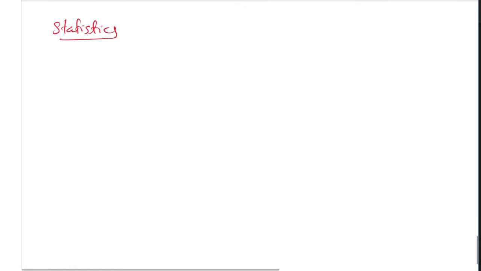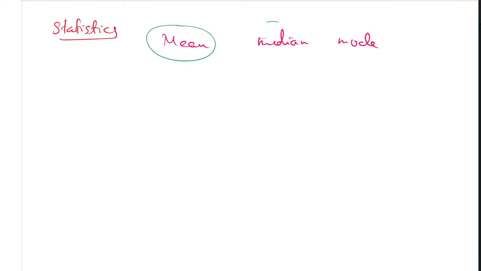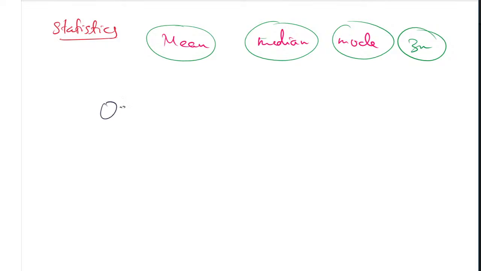In this, very importantly, is mean, median, and mode. From these three, any one question will definitely be asked, for 3 marks. Leaving this, there will be one more question, the construction. Leaving mean, median, mode, you are going to have one more construction in the statistics lesson: the less than or more than ogive, the ogive curve. That is most important.